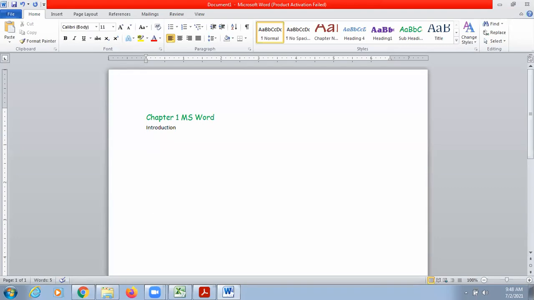The second heading is, let's say, page break. And there are two subheadings in the page break. Let's say first is line break and second is column break.